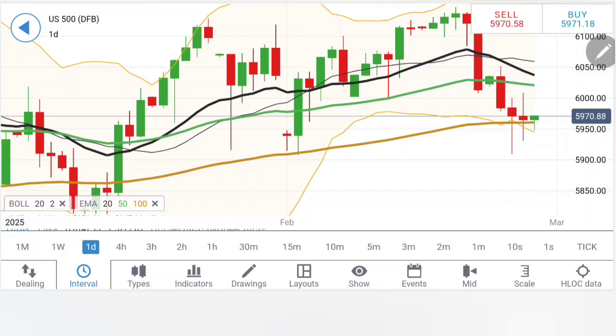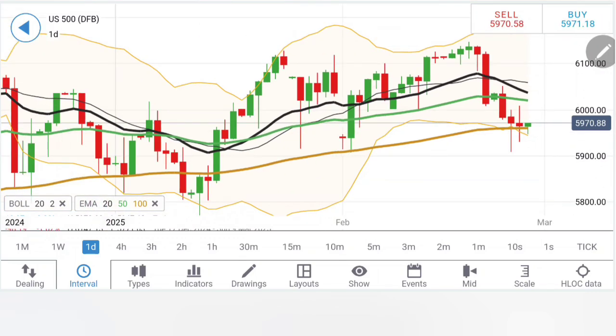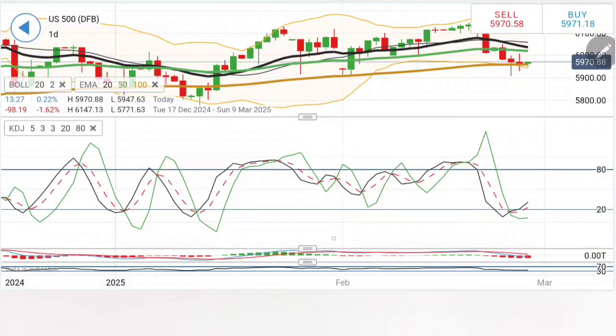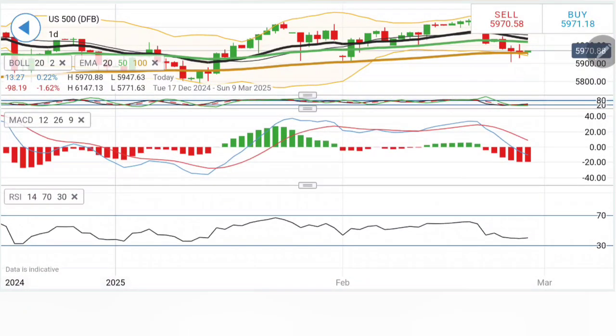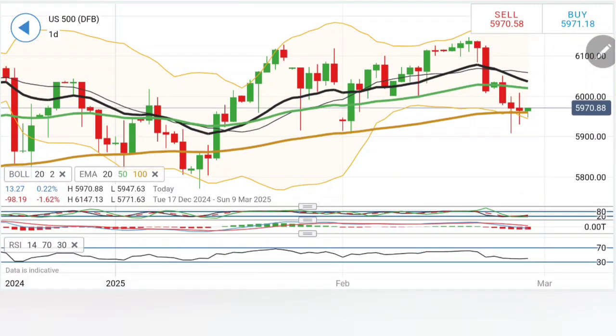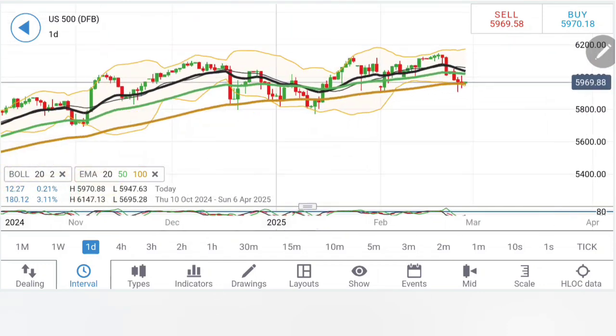Beyond 6020, I think no looking back, we can look forward to higher highs all the way towards 6050 and higher levels. Stochastic rising, MACD bearish, RSI flat at bottom. So considering this, a buying entry now at 5972, expect 5980, then 5988, 5992, and then 6,000 levels. And once it trades beyond 6,000 is where the bulls will take over. 6020 should be. And yes, beyond 6020, the reversal will be difficult.